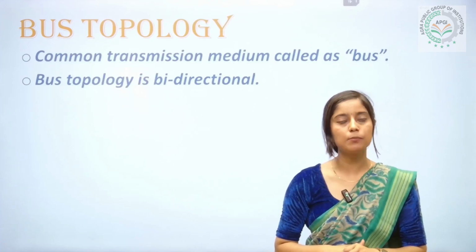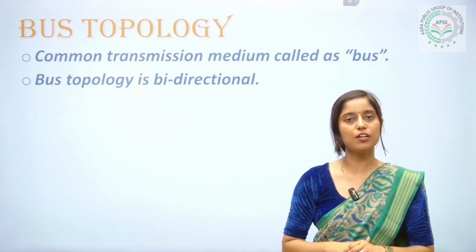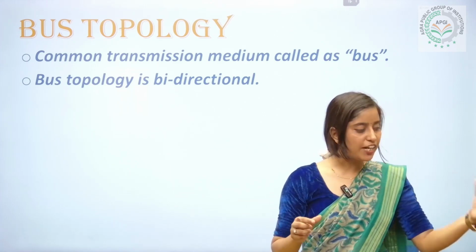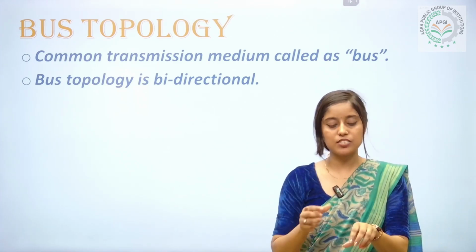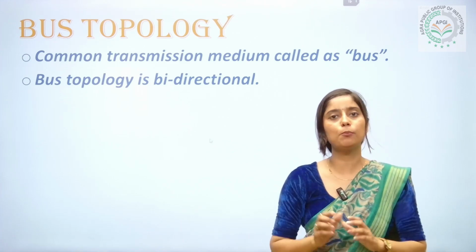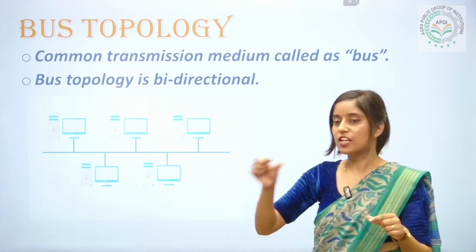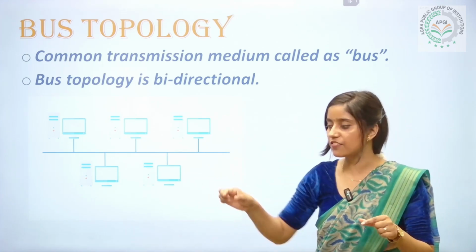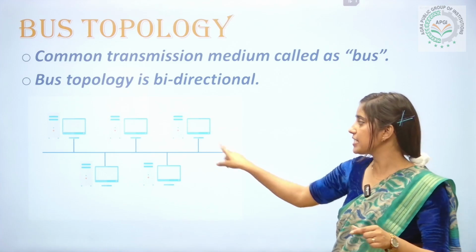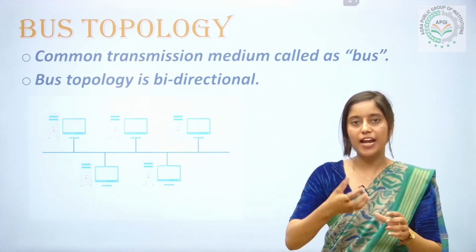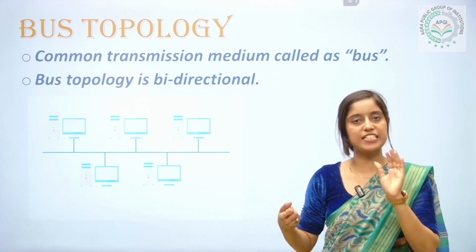First one, bus topology. In bus topology, there is a common data sharing medium that is known as network bus. All the devices are connected to the network bus. The data is provided to that network bus. Devices receive their data from the network bus. Here we can see that there is a common bus. Various systems or networks are connected to the common bus. These are the terminal nodes. The data is transferred over the common bus and systems from the common bus receive the data.